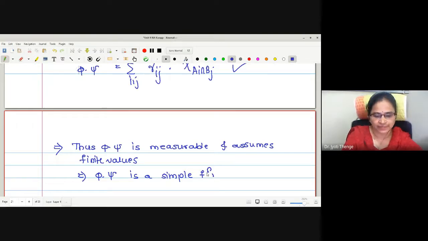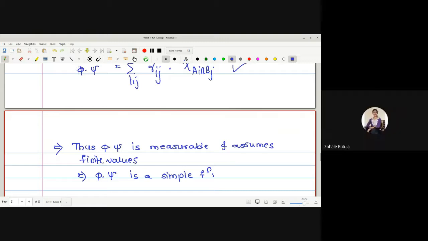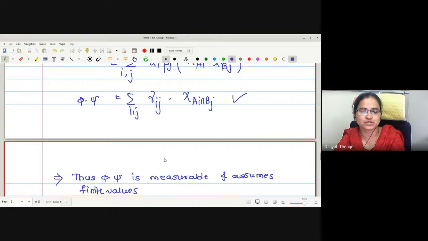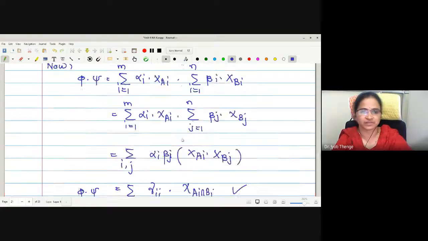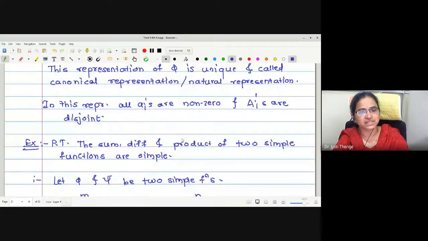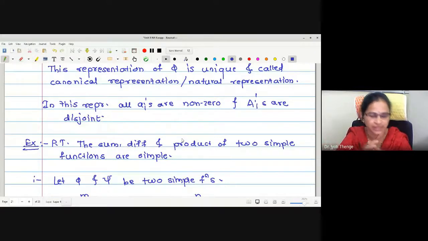Any difficulty in the proof? If you want, you can ask. Or you may write one more thing: chi A is measurable. Instead of writing assumes finite values, okay, this is good, I think. This is what today we have seen, step functions and simple functions, and we have checked out their measurability as well.